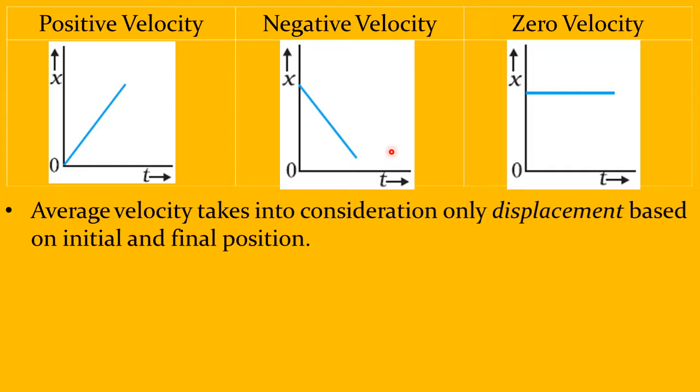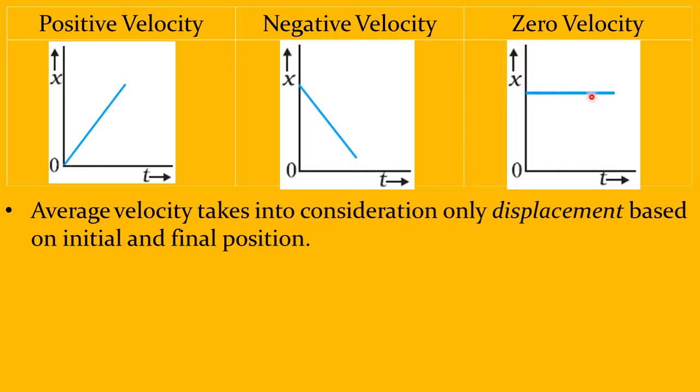Don't make that mistake. This is position and this is time. So a straight line at an angle to t always shows a constant velocity. Only thing is, this constant velocity is in the negative direction. So it is a negative constant velocity.